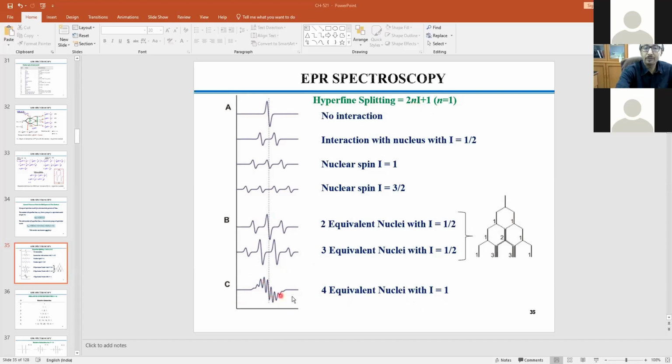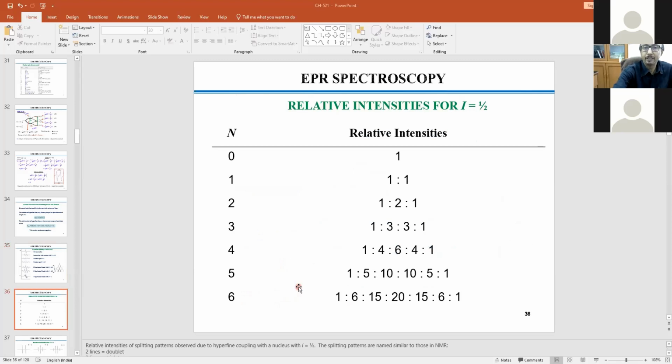You see the beautiful 9 lines coming up over here. Now, in each case, if I consider I equal to half, as I said, for 0 it will be 1, for 1 it will be 2 lines, for 2 it is 3 lines, for 3 it is 4 lines, for 6 it is 7 lines: 1, 2, 3, 4, 5, 6, 7 lines, which is very easy to understand. But the problem is, it's not a problem, but the fact is that when it is more than 1